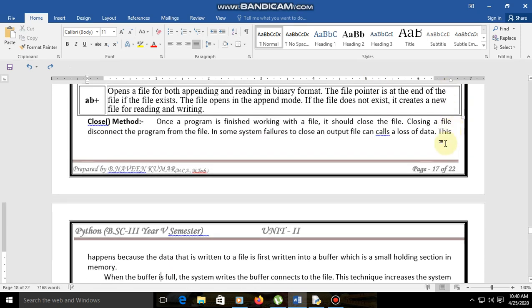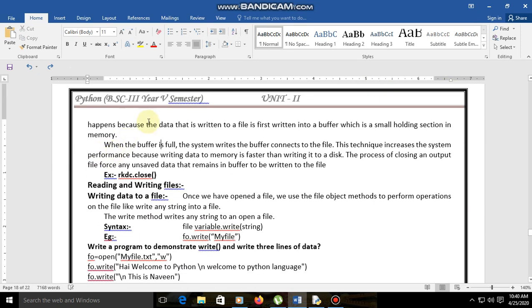This happens because the data written to a file is first written into a buffer, which is a small holding section in memory. That means first we write into memory, and when the buffer is full, the system writes the buffer contents to the file.